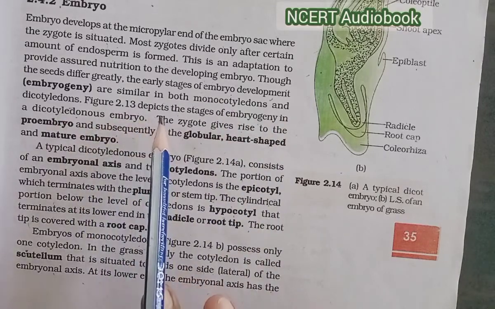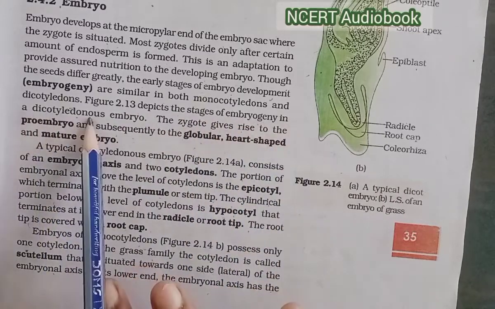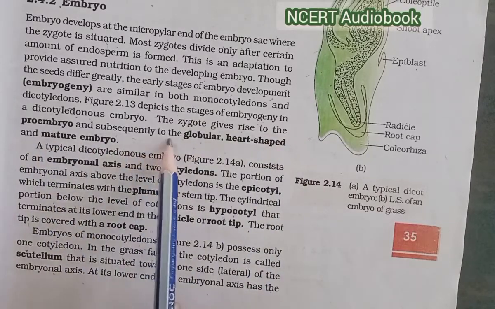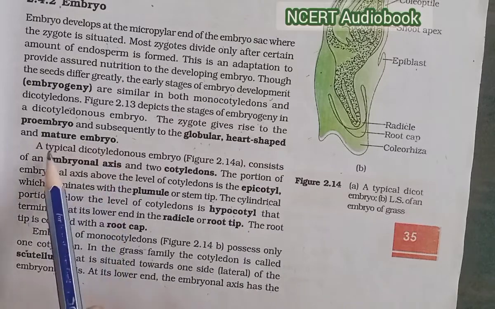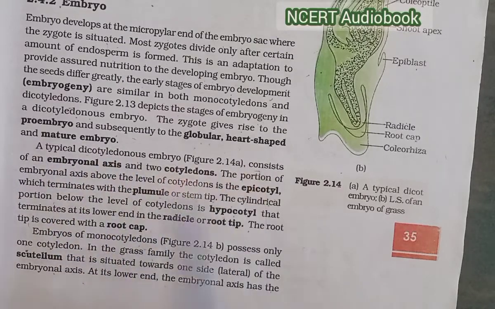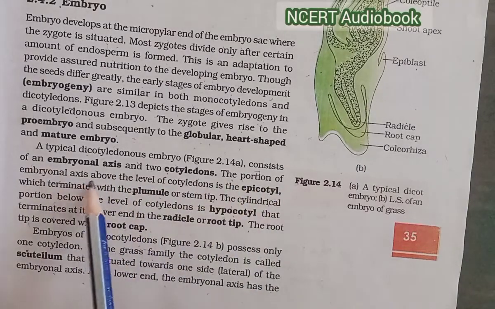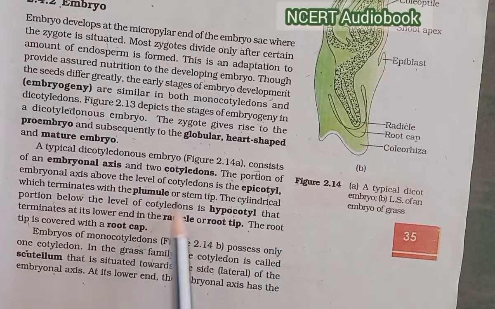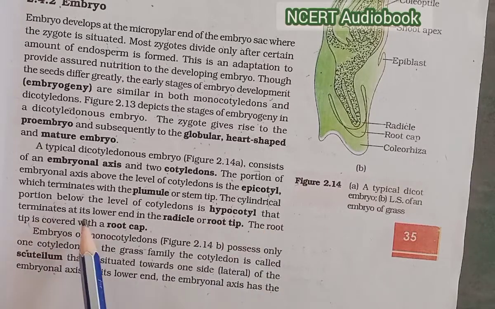Figure 2.13 depicts the stages of embryogeny in the dicotyledonous embryo. The zygote gives rise to the proembryo and subsequently to the globular, heart-shaped and mature embryo. A typical dicotyledonous embryo consists of an embryonal axis and two cotyledons. The portion of the embryonal axis above the level of the cotyledons is epicotyl, which terminates with the plumule or stem tip. The cylindrical portion below the level of the cotyledons is hypocotyl, which terminates at its lower end in the radicle or root tip. The root tip is covered with the root cap.